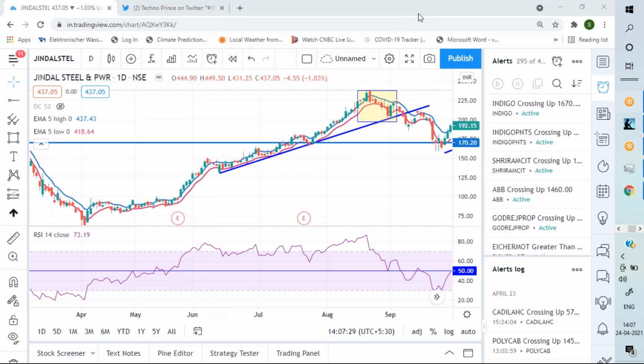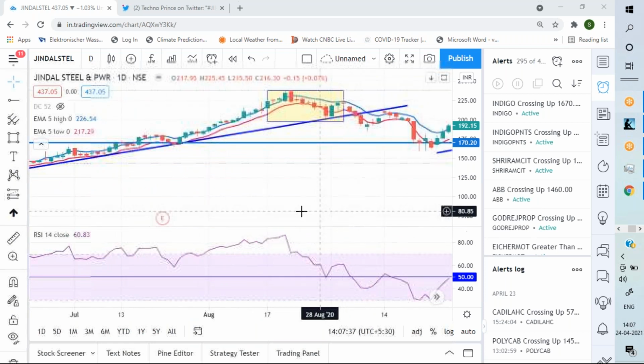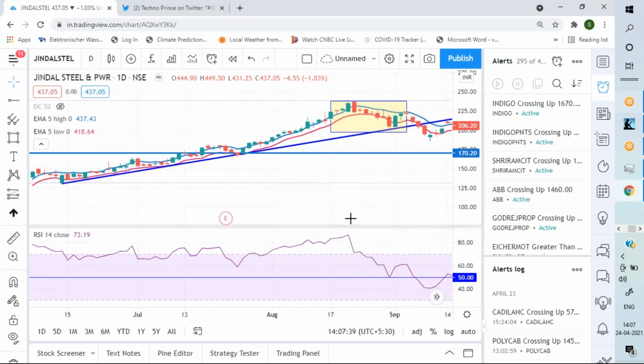So the overall concept of RSI is clear to all of you. Is it clear?